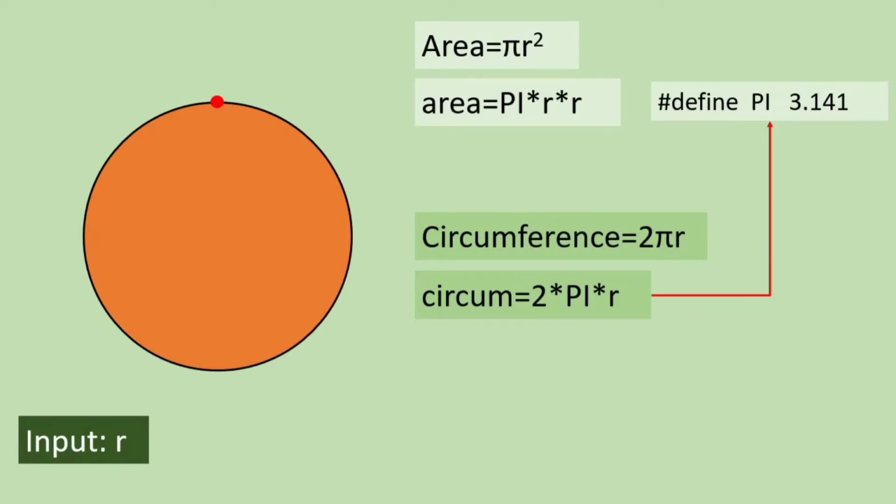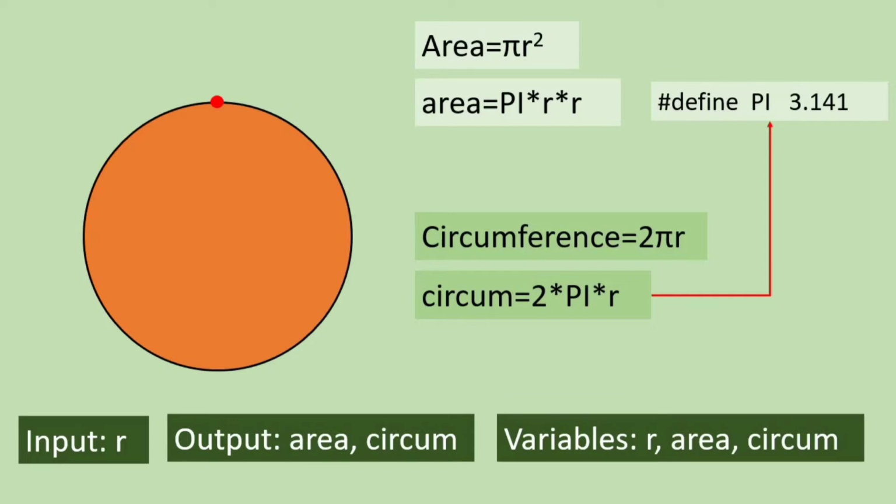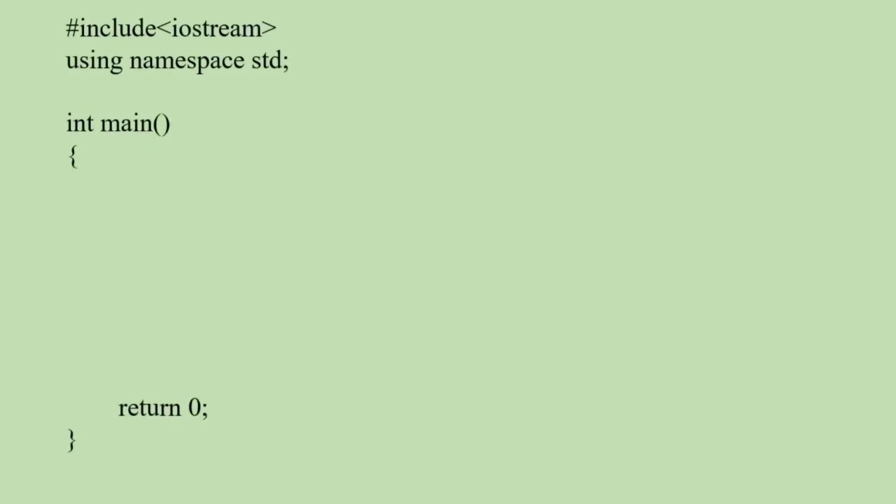So input is r. We have to input value for r. We have to calculate value of area and circum, and we have to output area and circumference. So we have to declare variables r, area and circum. Now we can write the program.